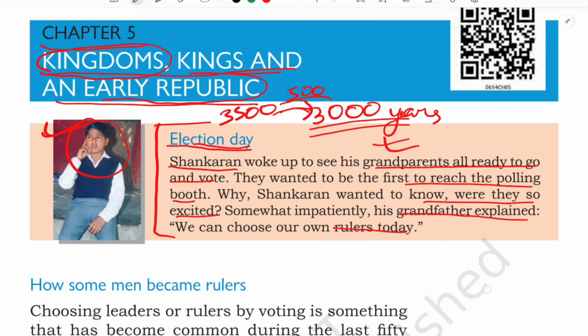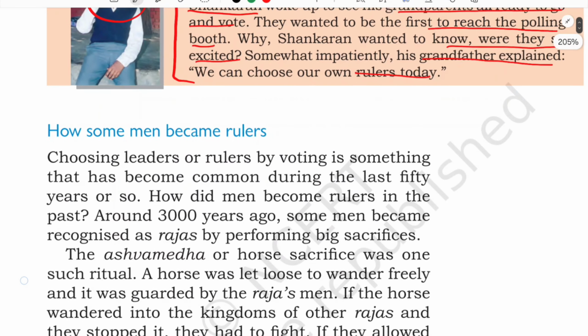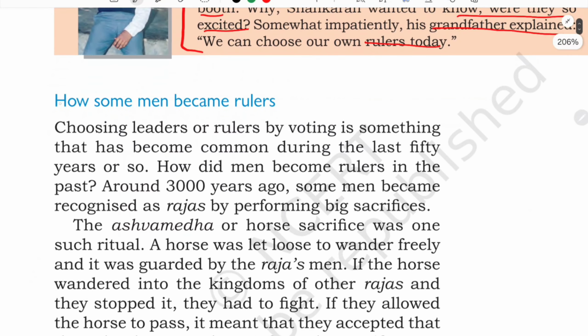I hope you have understood and connected with the previous chapter, because if you connect with it, it will be easier for you. If you haven't watched that video, I have uploaded it, it is there in the history playlist. Do watch that video, and after that you can see this video and it will be clearer to you. So let's start. The first topic, how some men become rulers. A king is not a king by birth, isn't it? At the initial phase, at the starting phase, he might also have been chosen.